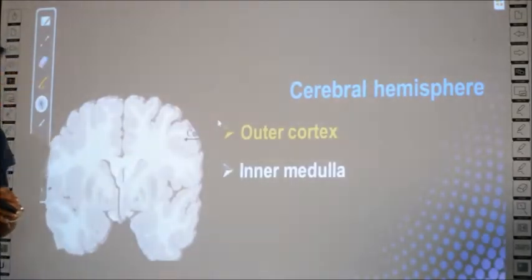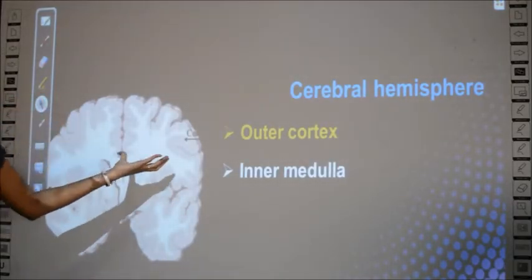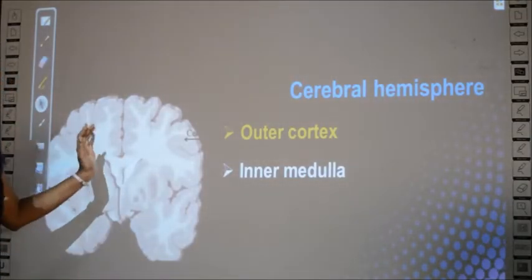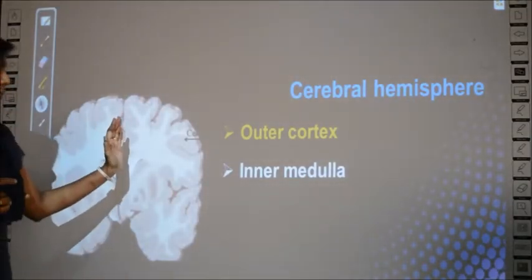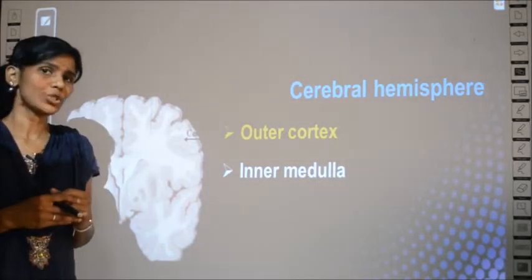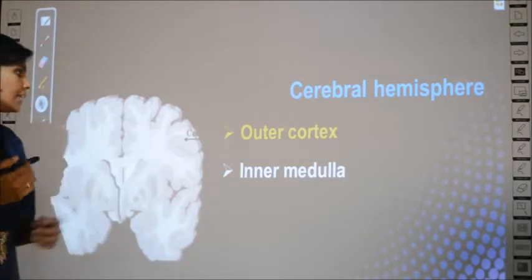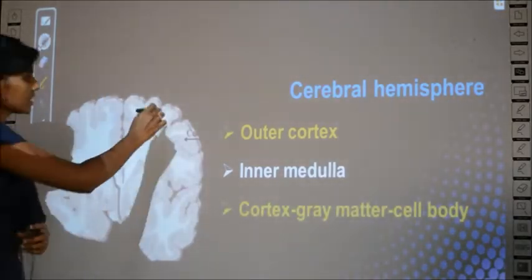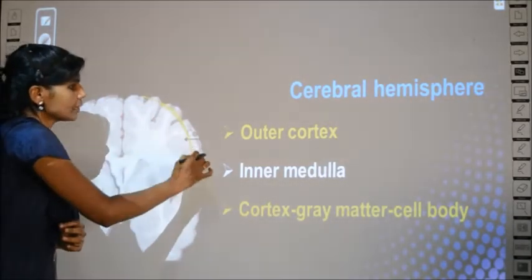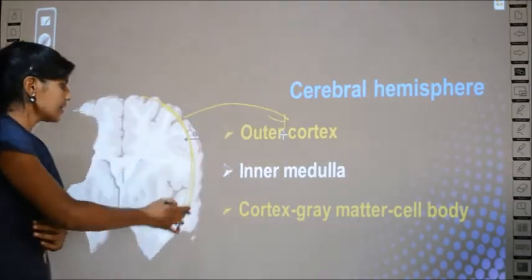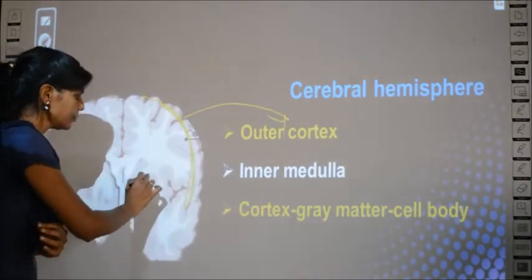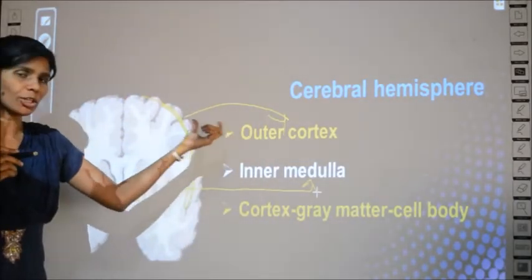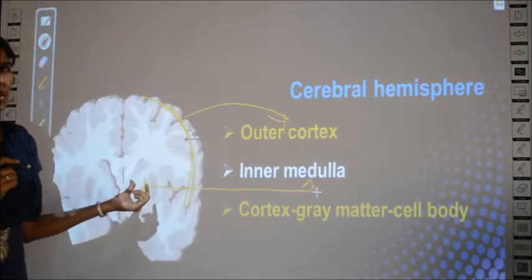Before that, some more information about the structure. See the two hemispheres I told, the right and the left hemisphere. They are divided into two regions called outer cortex and inner medulla, which means the outer surface of the cerebral hemisphere is called the cortex and the inner region is called the medulla. So, the outer cortex and inner medulla.